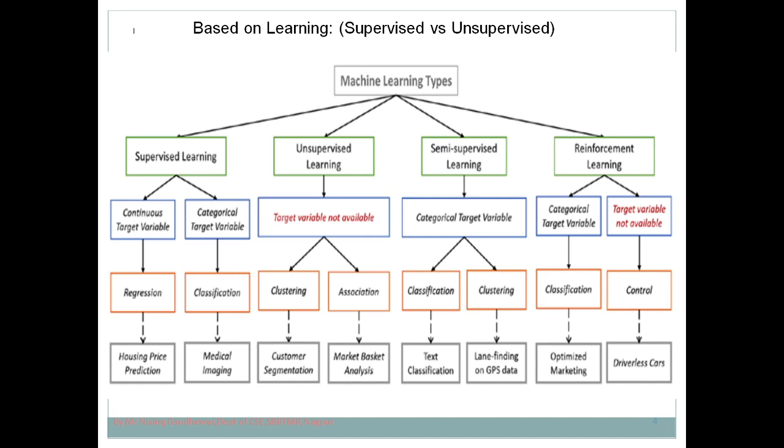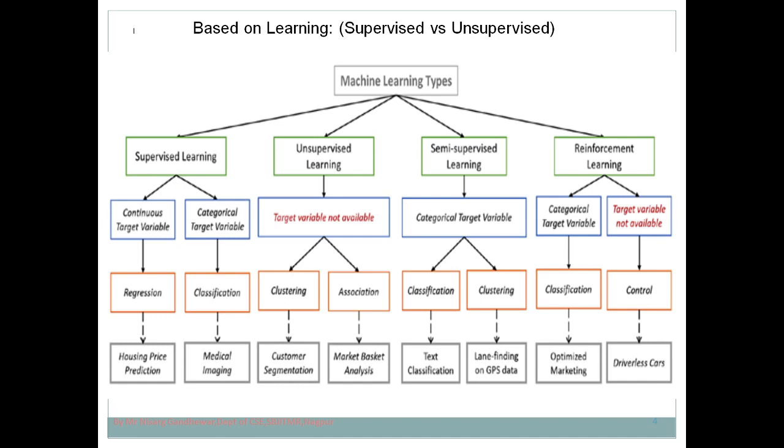Suppose I need to purchase a laptop on Amazon, then suddenly it gives me a recommendation that with the laptop you can also purchase a bag and a mouse. How is that recommendation given? It has observed the behavior of people, that the person who is purchasing a laptop is also going to purchase a bag and a mouse. So the system has identified a relationship between laptop and bag, and based on this it gives the recommendation.